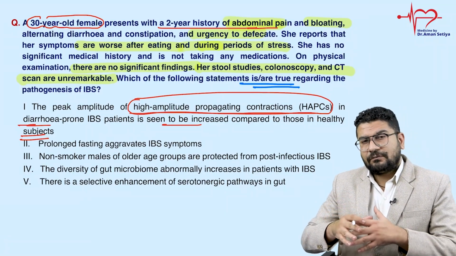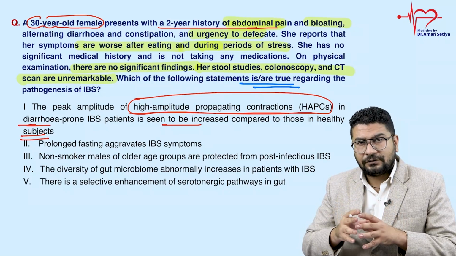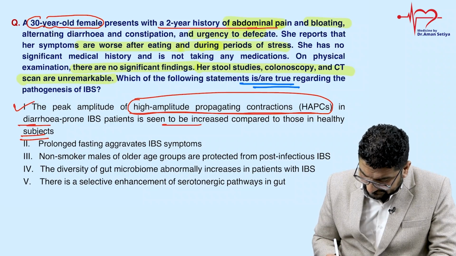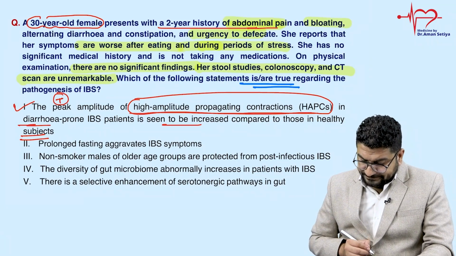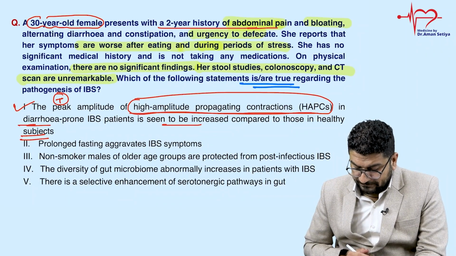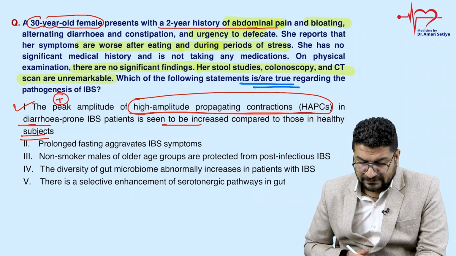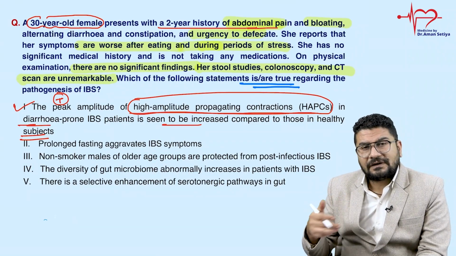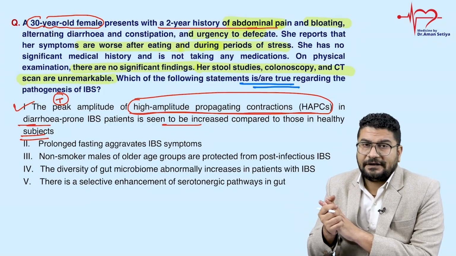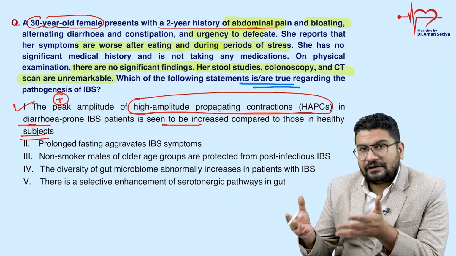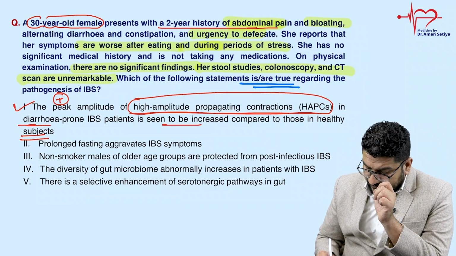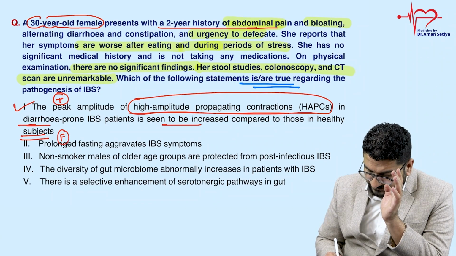In constipation type, what happens? Your stomach or your intestine is loaded with food. So peak amplitude in diarrhea is always more. It's a correct statement, so I can say it is true. T for true. Next: prolonged fasting aggravates IBS symptoms. I'll be against this statement. Most IBS patients prefer to be in a fasted state. Sometimes they will tell you that if they fast or if they defecate, then they will have some relief of symptoms. So fasting will generally provide relief in the symptoms. This is a false statement.